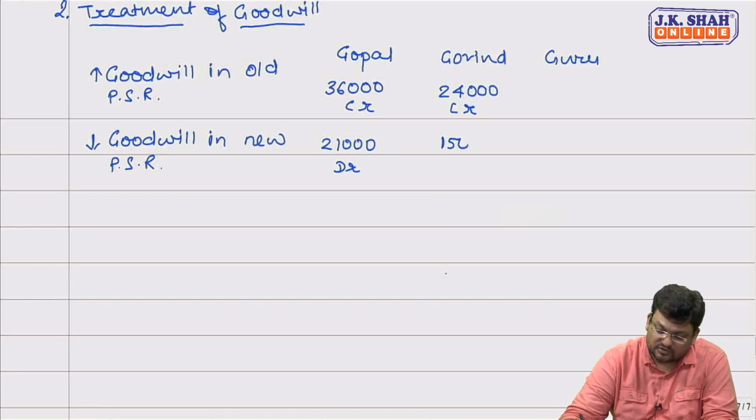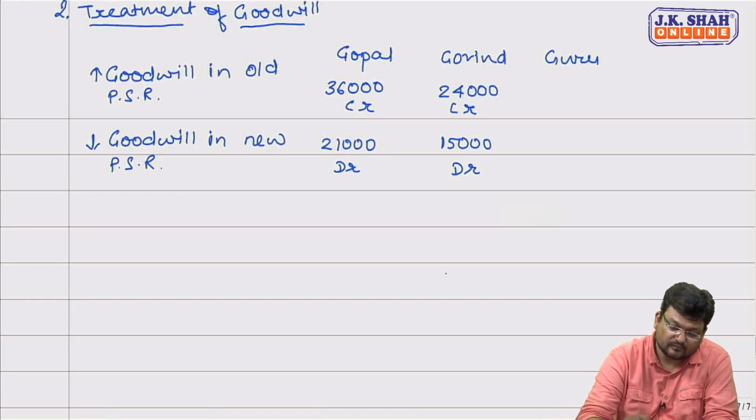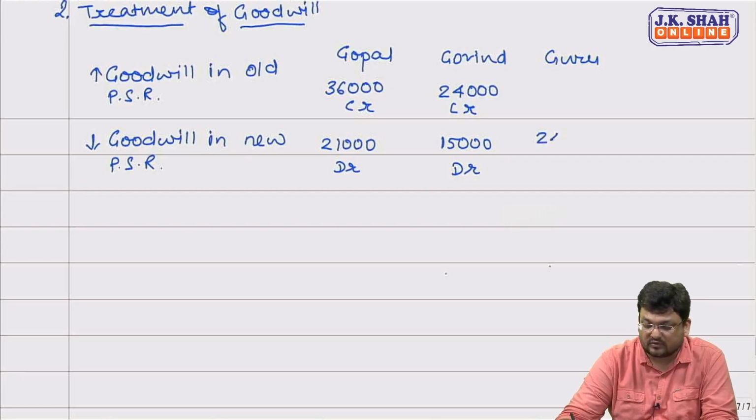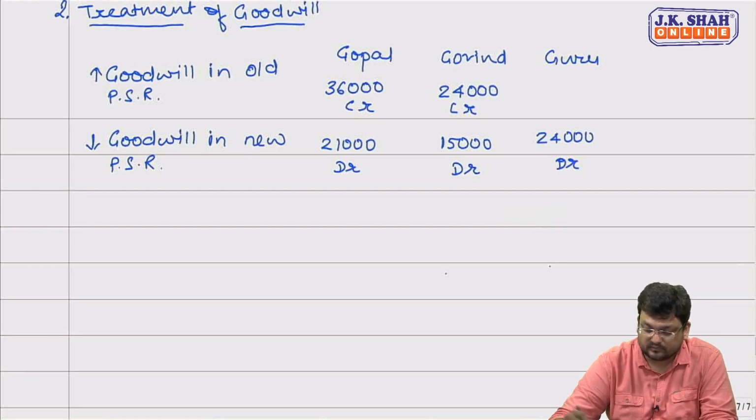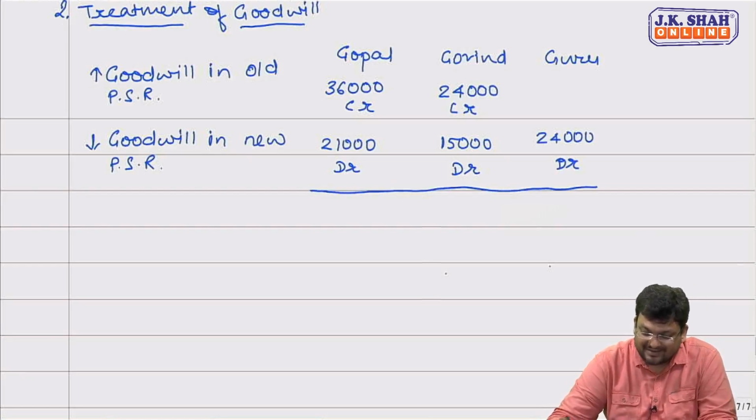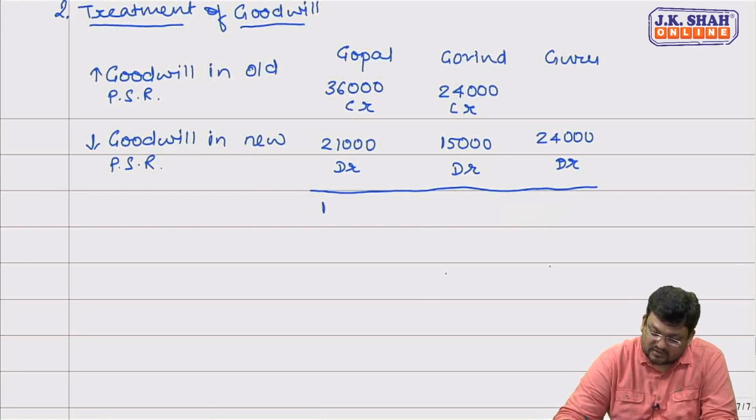15,000 Govind's share. 24,000 will be Guru's share. So net treatment, Gopal's account should be credited with 15,000, Govind's account should be credited with 9,000. Gopal 15, Govind 9. And Guru should be made debtor with 24,000.